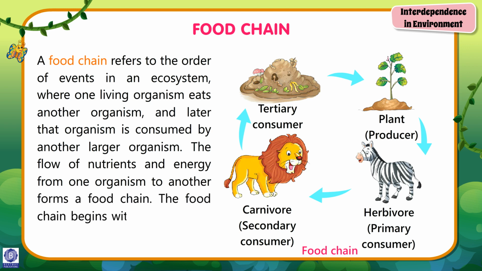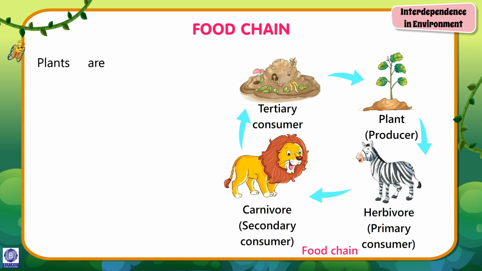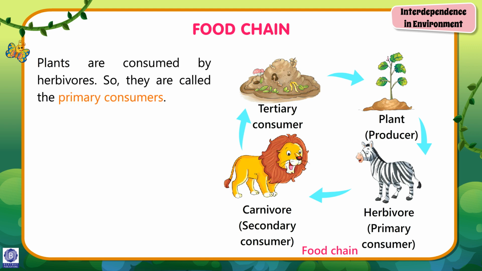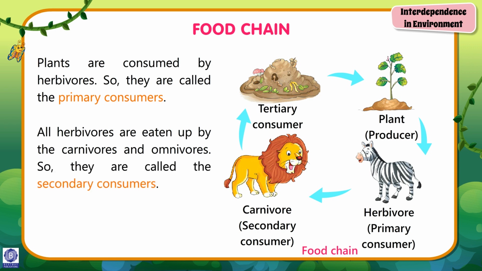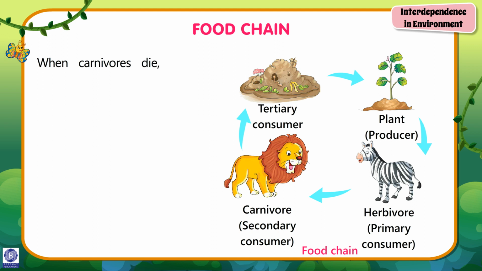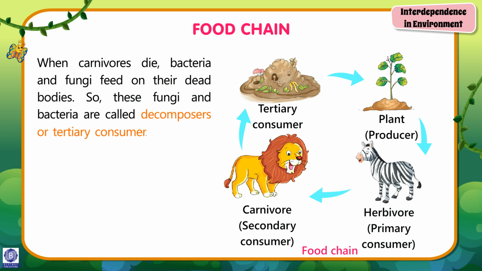The food chain begins with green plants, which are called the producers, as they make their own food. Plants are consumed by herbivores, so they are called the primary consumers. All herbivores are eaten up by the carnivores and omnivores, so they are called the secondary consumers. When carnivores die, bacteria and fungi feed on their dead bodies. So these fungi and bacteria are called decomposers or tertiary consumers.